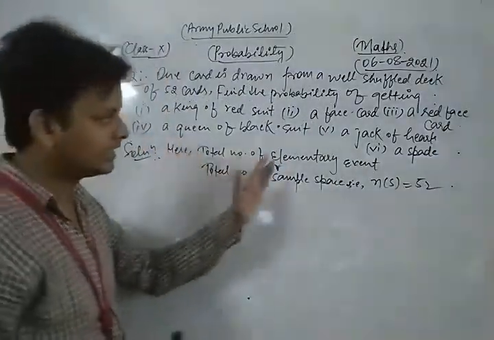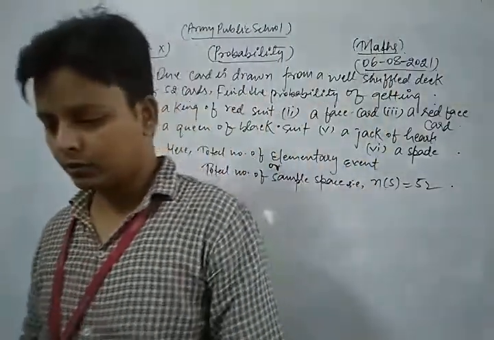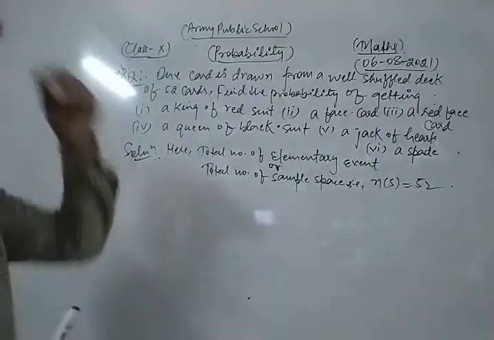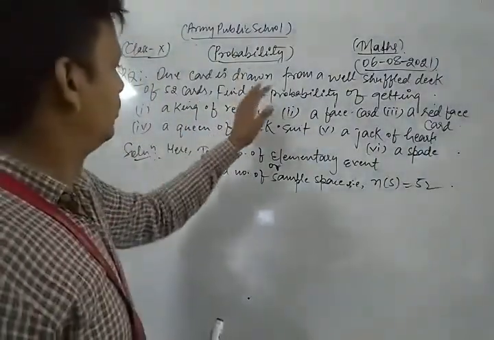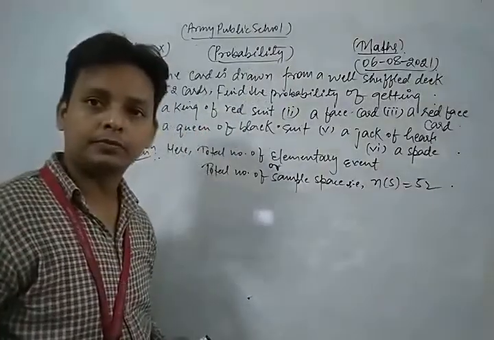So for each and every part of this question, the total number of all possible outcomes is 52. Now look, the first part: we find the probability of getting a king of red suit.